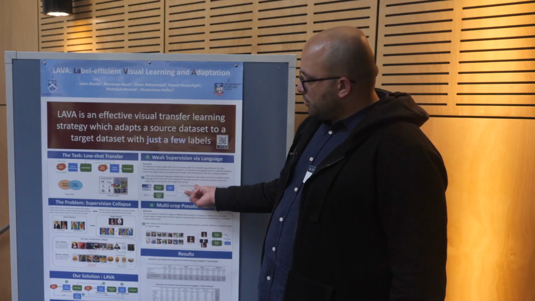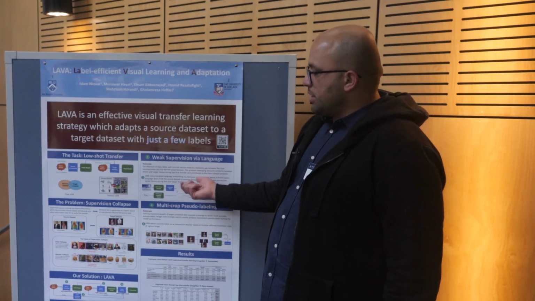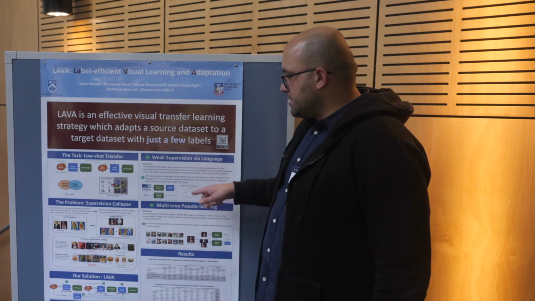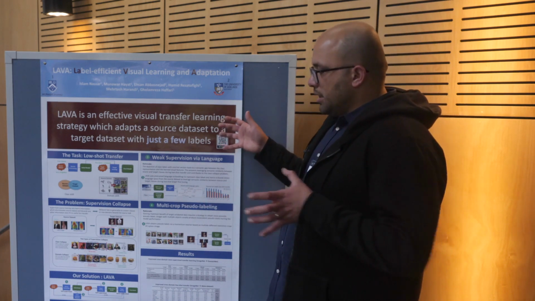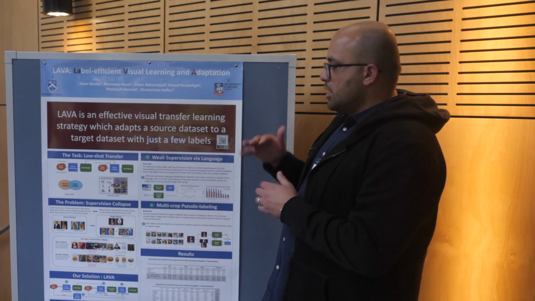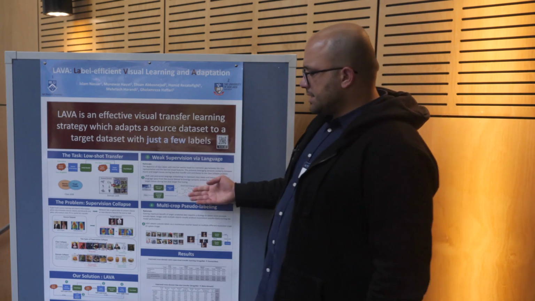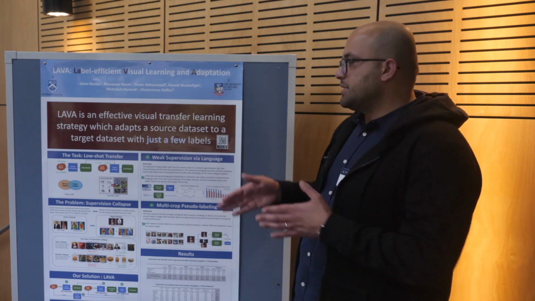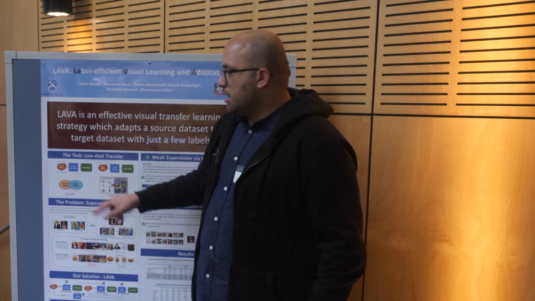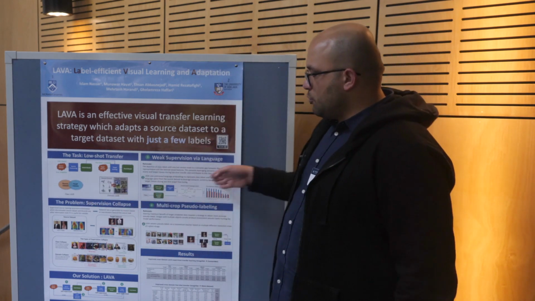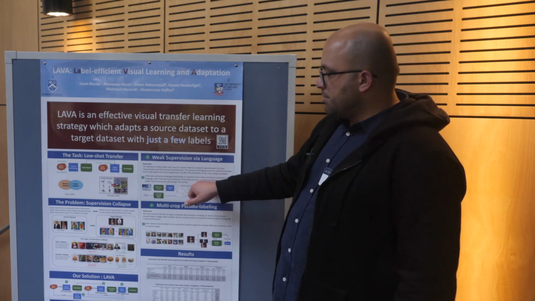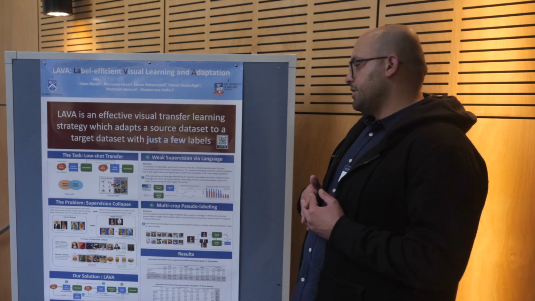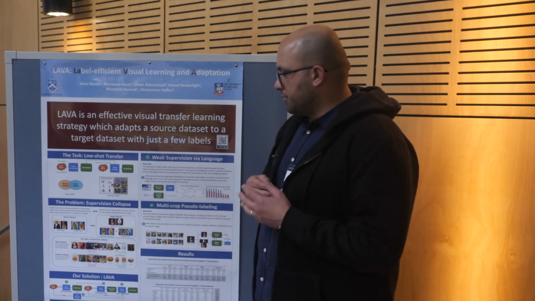And then we learn on top of this semantic space a mapper or an adapter module that encodes the visual features into the same semantic space. So in other words, we're trying to align the language model space to the visual model space. And this provides a very good advantage, especially when you are transferring to a new set of classes, like when you have partial or no class overlap, because you are essentially moving to a different set of classes. So in that case, you can make use of language similarity to infer something about visual similarity as well. So that's the second component of our solution, Lava.